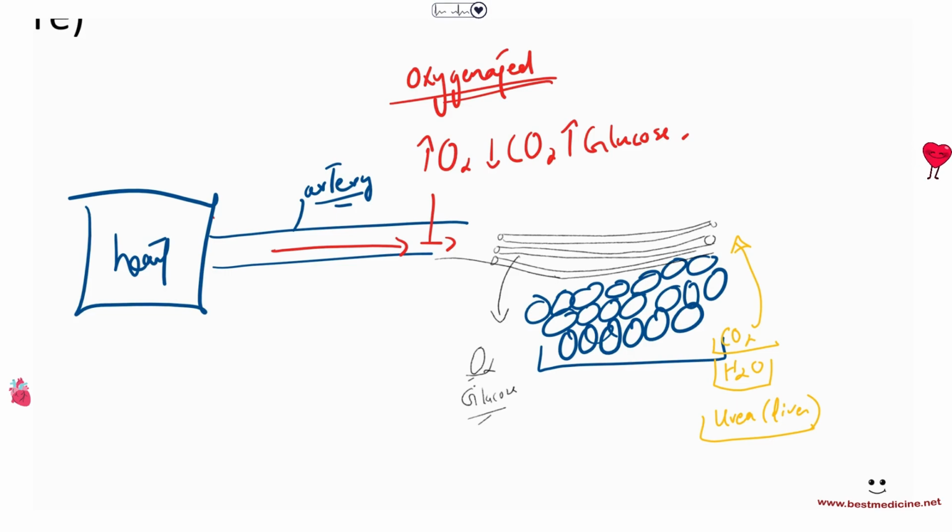So eventually, once the blood becomes deoxygenated, it is collected into another type of blood vessels. These capillaries will merge, and they form another type of blood vessels that will take the deoxygenated blood that is poor in oxygen and rich in CO2, and that's deoxygenated blood.